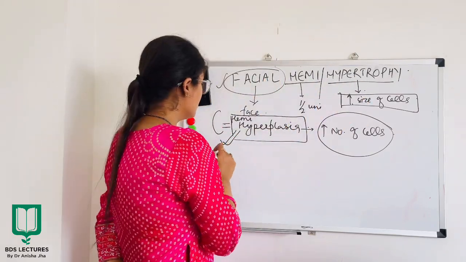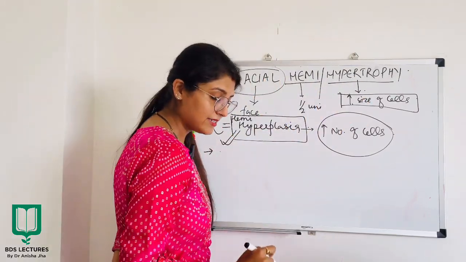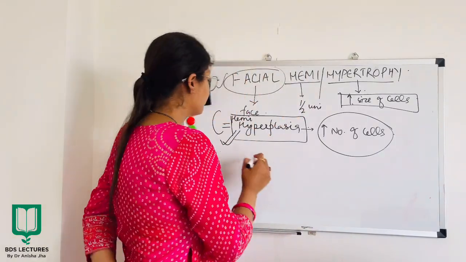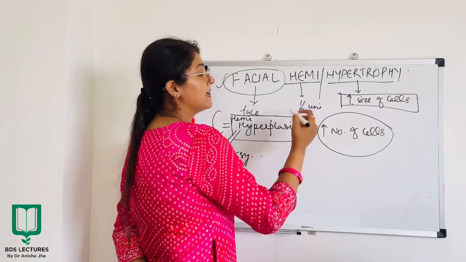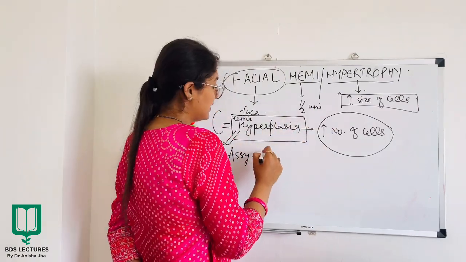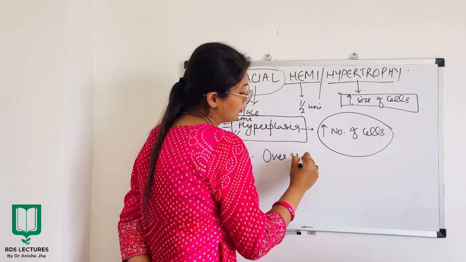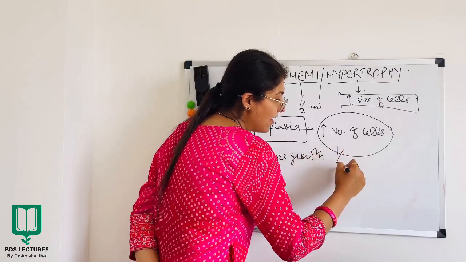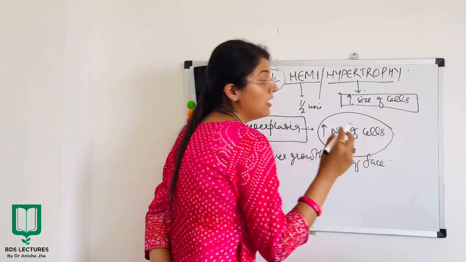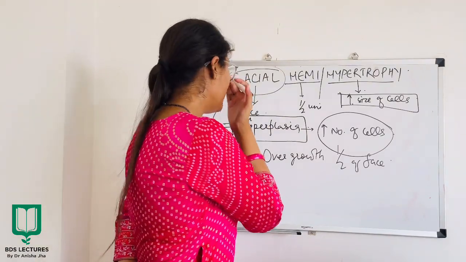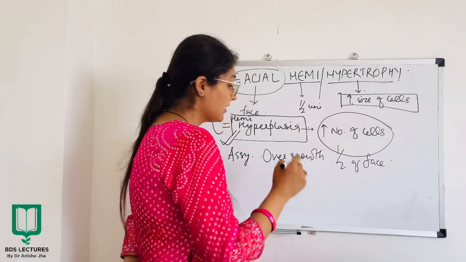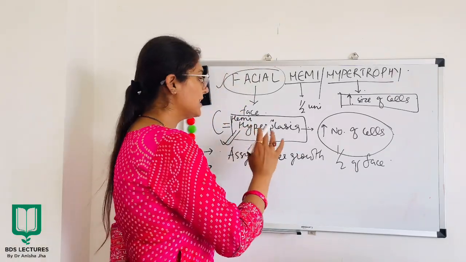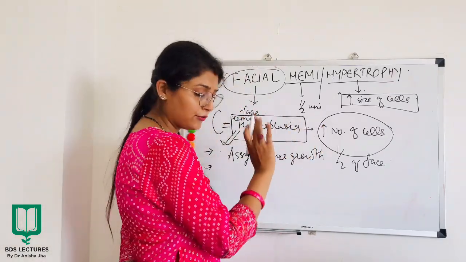All right. So what happens is there will be asymmetric overgrowth of, since there is hyperplasia, there will be asymmetric overgrowth of half of the face. All right, half of the face will overgrow asymmetrically, right? Then as I told you, it is actually hyperplasia and not hypertrophy.